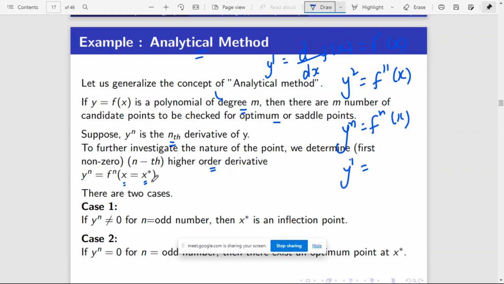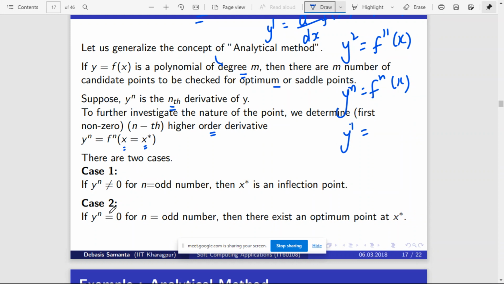So after taking some level of derivative, you have to check whether there is any value of x, say x equal to x star, for which yn is equal to 0. If you find such a value, and if n is an odd number, then it means that there is an optimum point at x star. If you could not find such an x star which would result in 0 for yn, where yn is the nth derivative of y,